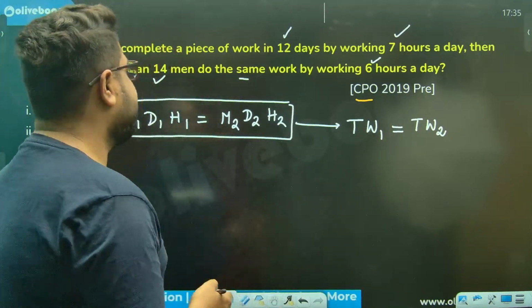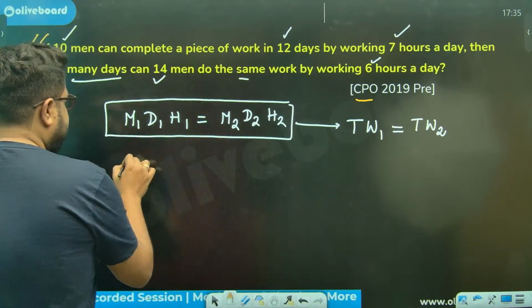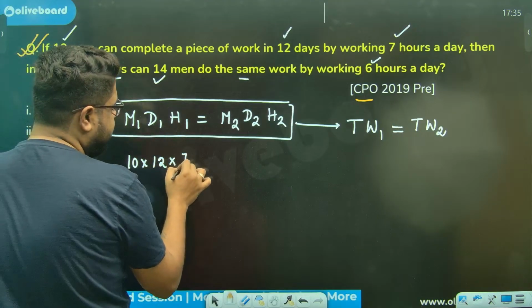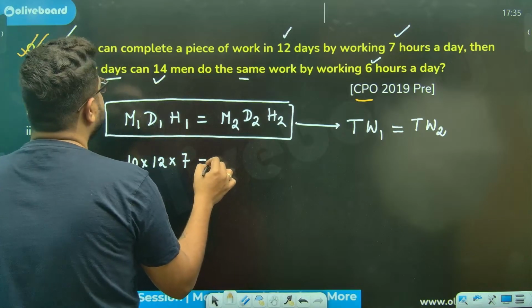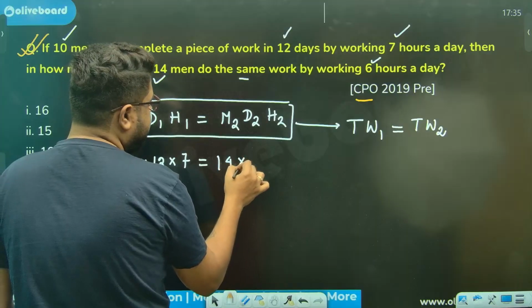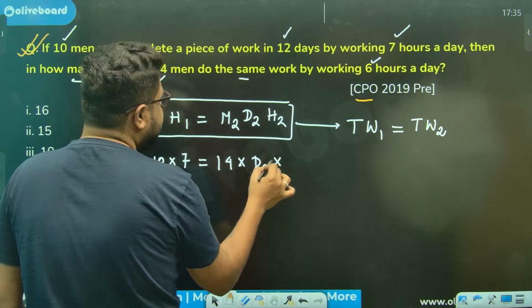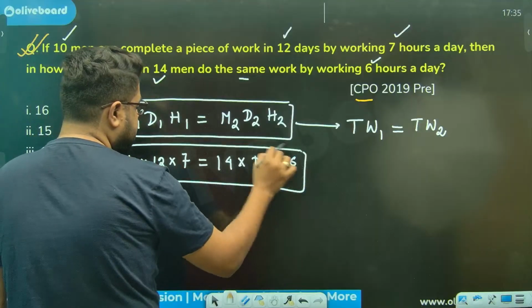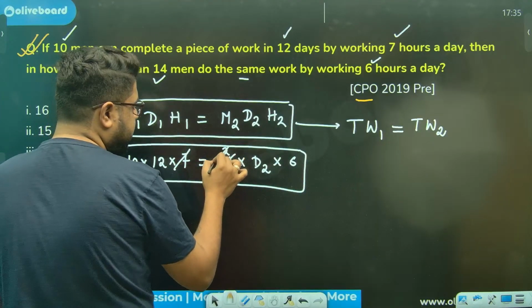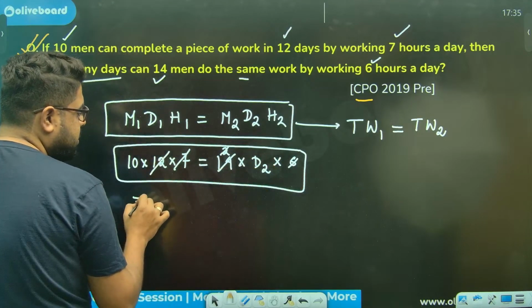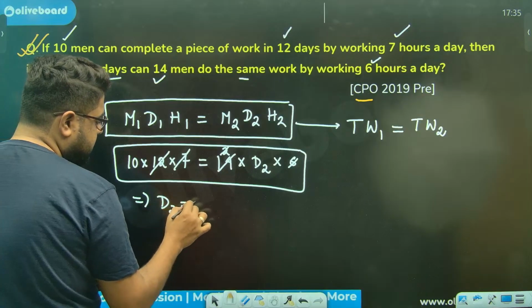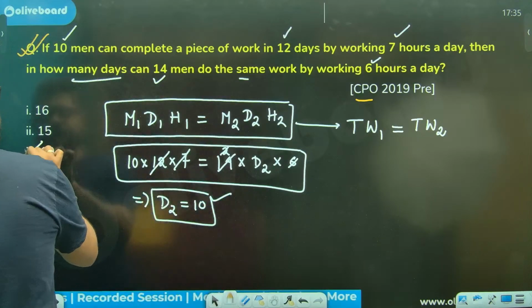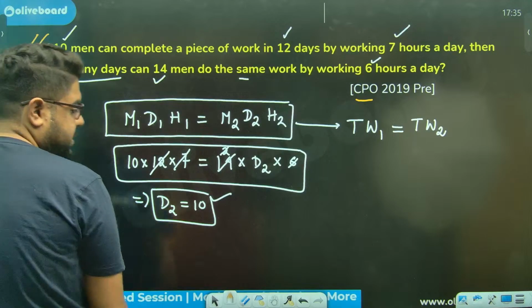If you calculate that, 10 men, 12 days and 7 hours a day should be equal to 14 men, number of days I don't know, so I'm writing D2, and H2 is 6 hours a day. So just calculate this. 7 2s are 14, 2 into 6 is 12, 12 and 12 are gone. So D2 becomes 10. The answer is they will complete that in 10 days. Option number 3, 10, is the correct answer.